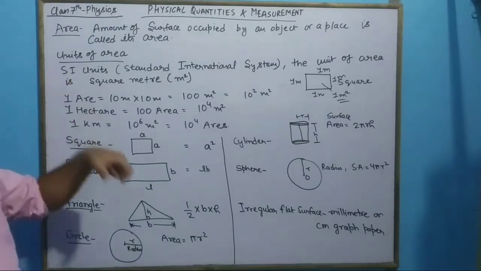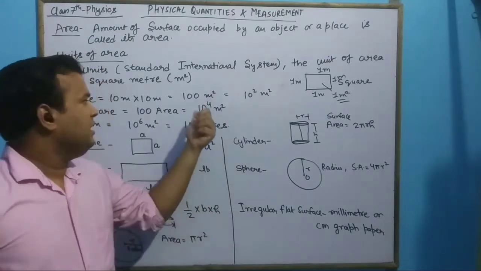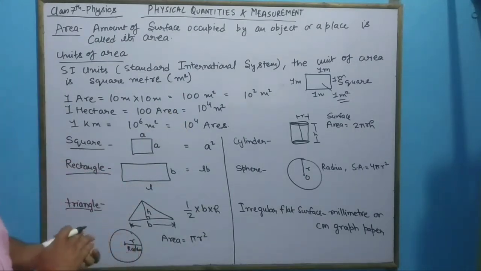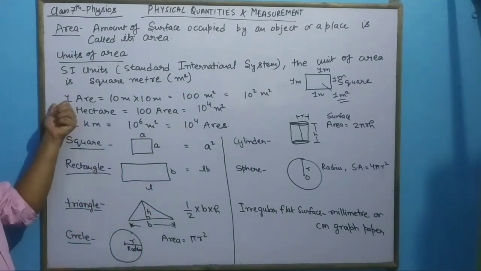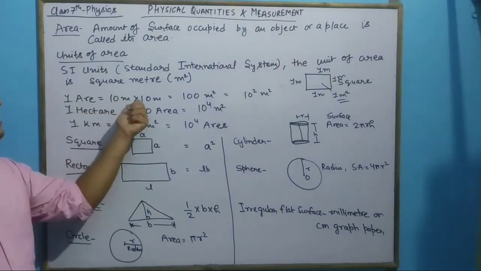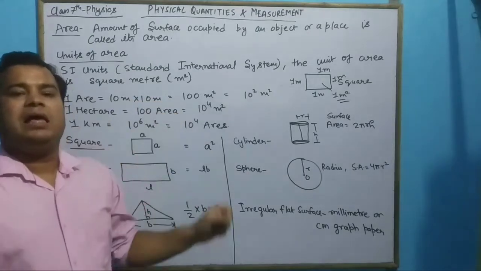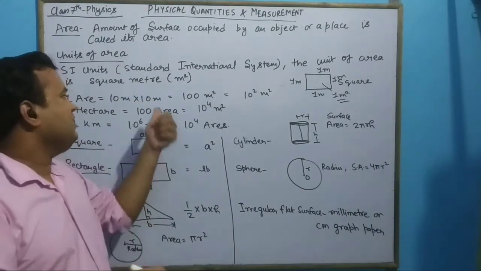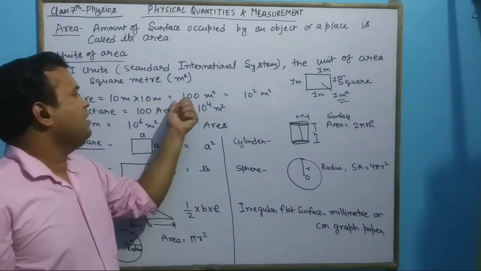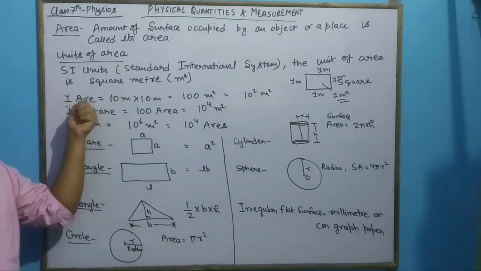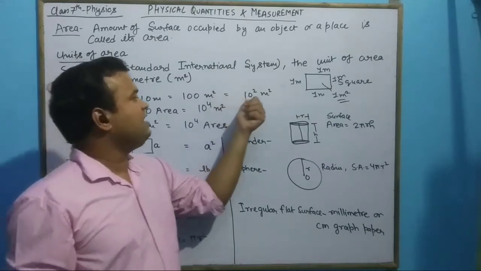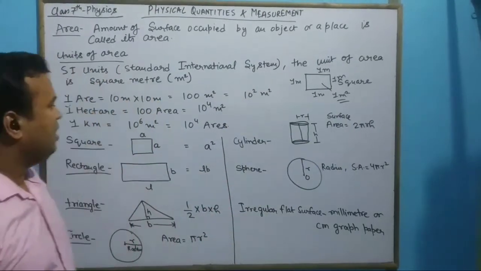Now there are various multiples of this SI unit. 1 are, A-R-E, is equal to 10 meter into 10 meter, meaning a square field having side 10 meter. So it will have one are of area, and that area is equal to 100 meter square. We can also write it as 10 to the power 2 meter square.